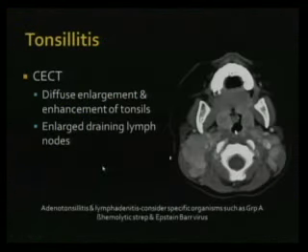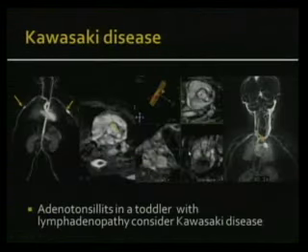So here's an example of tonsillitis, again showing you enlargement and enhancement of the tonsils and enlargement of the draining lymph nodes. Now, sometimes you can actually be very specific as to the cause. So if you see adenotonsillitis with lymphadenitis, you can consider specific organisms such as group A beta hemolytic strep and Epstein-Barr virus. Those are the two common things that you see with adenotonsillitis and lymphadenitis. And in toddlers, if you see adenotonsillitis with lymphadenopathy, consider Kawasaki's disease.